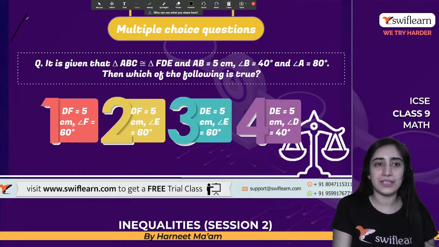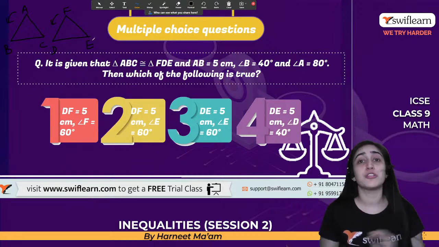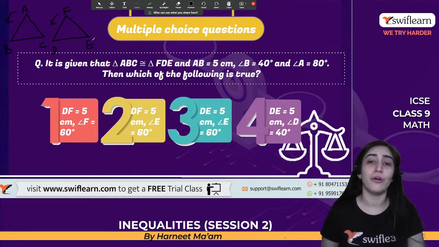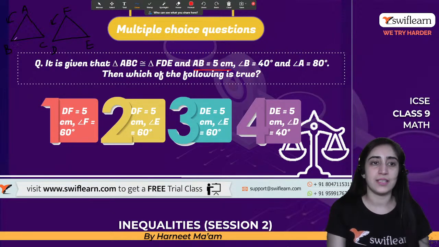It says it's congruent. So let's do some rough work so that we know what we are talking about. All right. So I'm making two triangles that look congruent. It says A, B, C, and it has to be F. Similarly, I have to label this way itself. So D, E, so that corresponding angles and corresponding sides are possible for congruency. Now it says that AB is 5 centimeters. That means this is 5 centimeter. Similarly, FD will also be 5 centimeter.